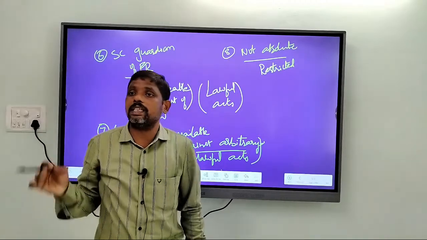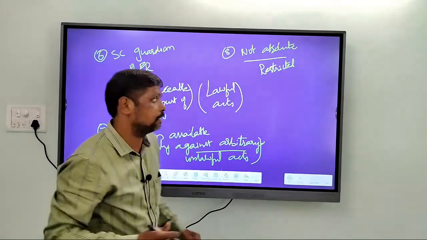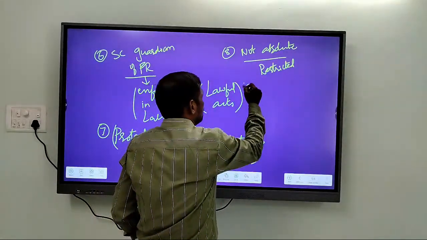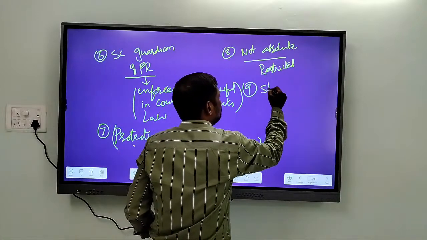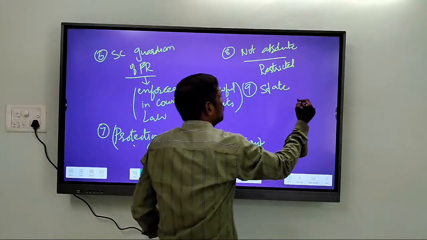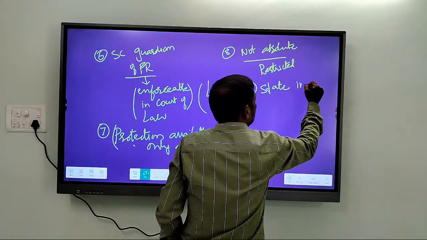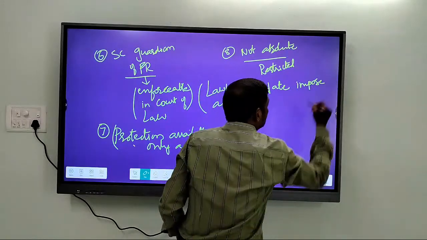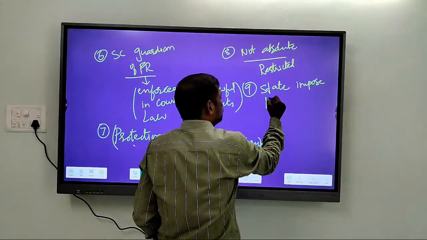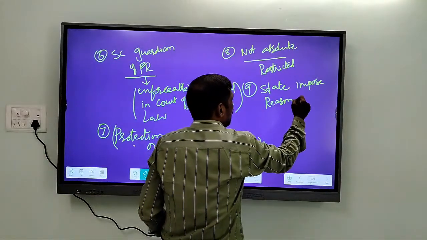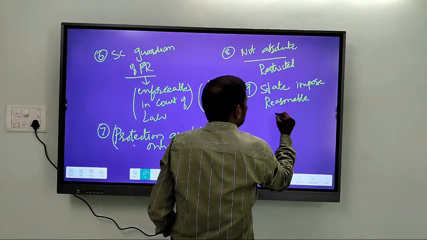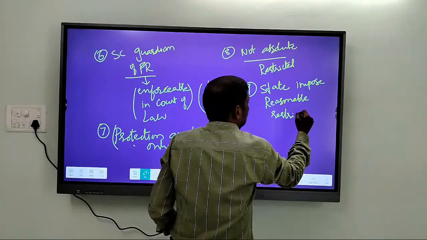The state has every power to impose what kind of restrictions? Reasonable restrictions.